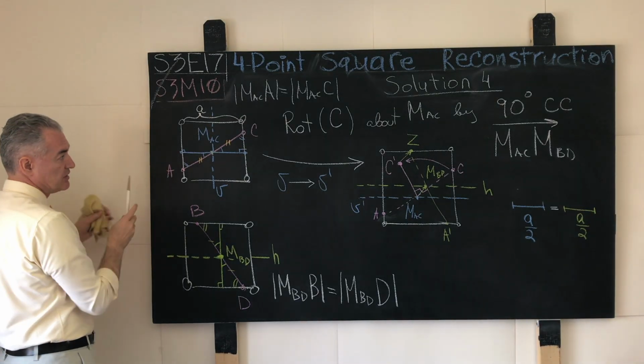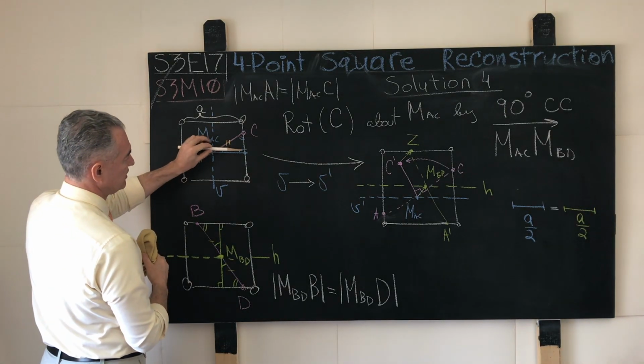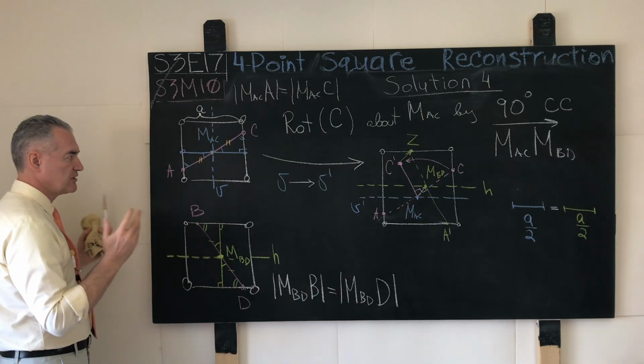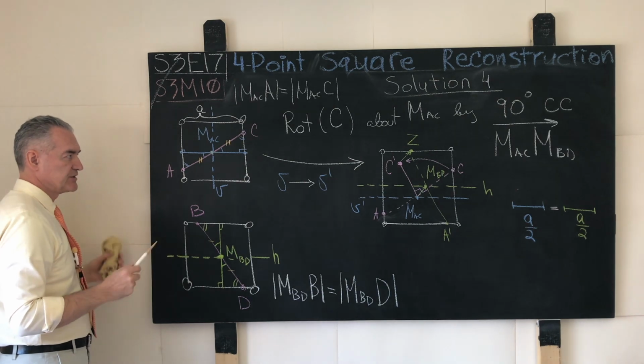So in other words, in this case, this line segment over here and this line segment are the same. How do we prove it? The proof is trivial. It's a sub-baby proof.